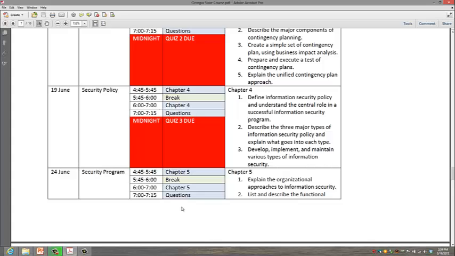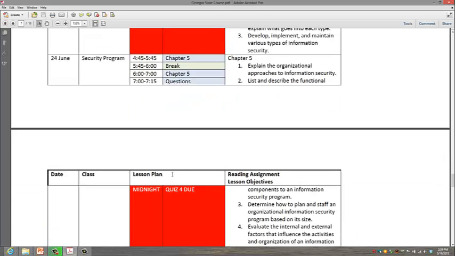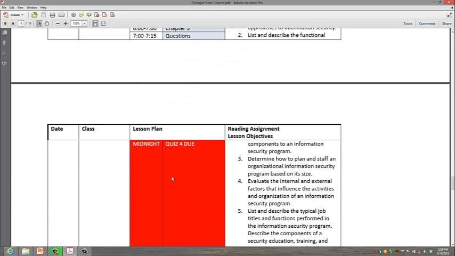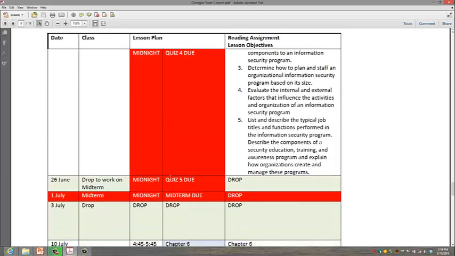24th, we break into chapter 5 and cover that normal format. And then by midnight we have quiz 4 due, which covers chapter 4. 26th of June, you have a drop to work on midterm, but you do need to do quiz 5. And then on 1 July, need to get in by midnight your midterm.